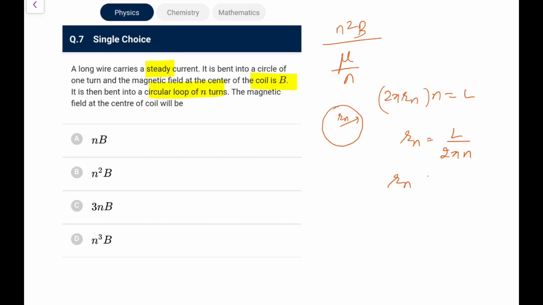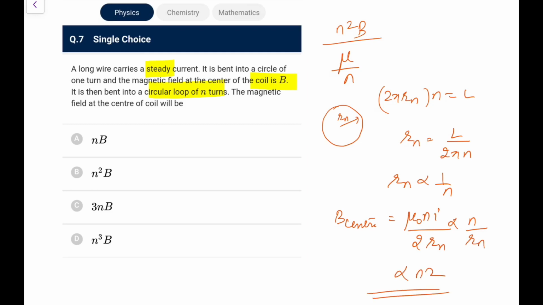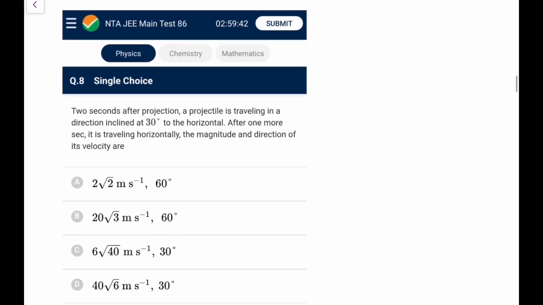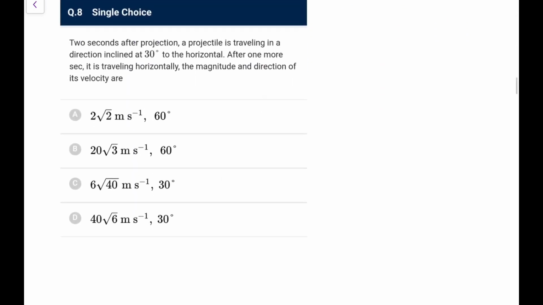So the radius is inversely proportional to n, and B at center you remember is mu naught N i by 2r. So this is proportional to n by Rn. Rn is inverse to n, that means it is proportional to n square. Similarly you can check for the magnetic moment, but I advise students to just remember it because this is so generally asked and it's an easy thing. If you don't remember, you can derive it easily.